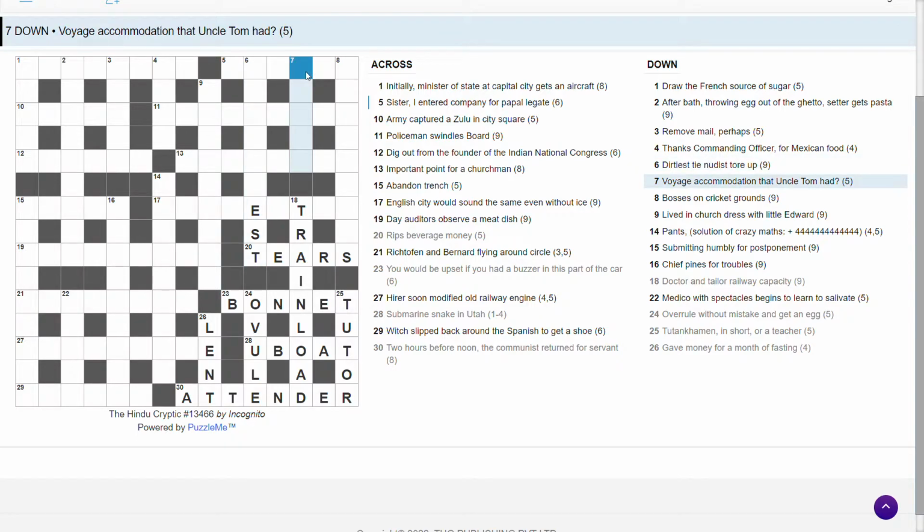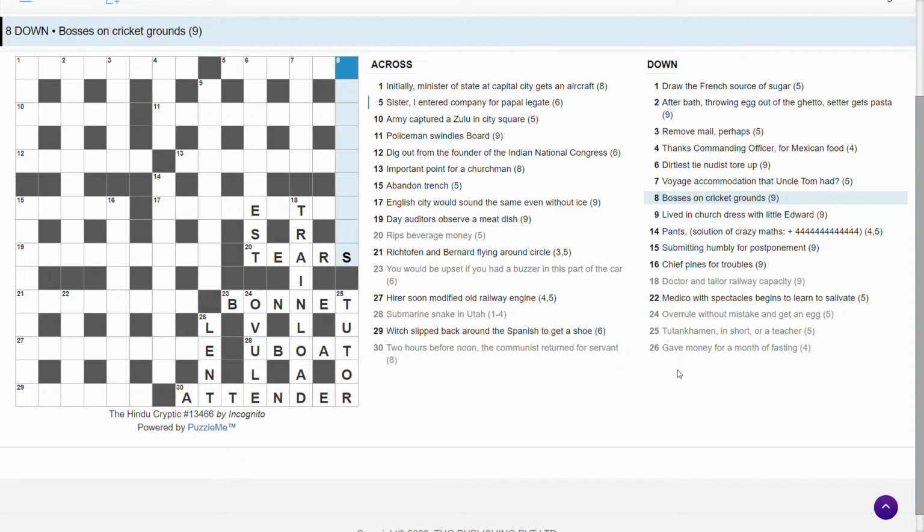Voyage accommodating that Uncle Tom had. Accommodation, not accommodating. Cabin. Uncle Tom's cabin. Voyage isn't a cabin, is it? Tom's voyage. Don't know. Let's try this one. Bosses on cricket grounds.